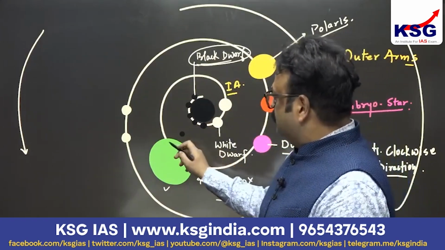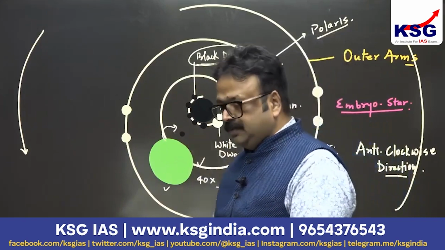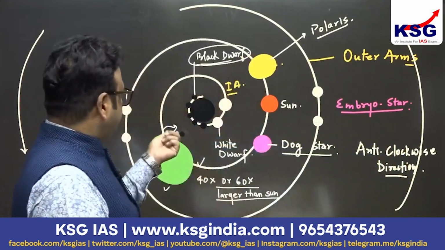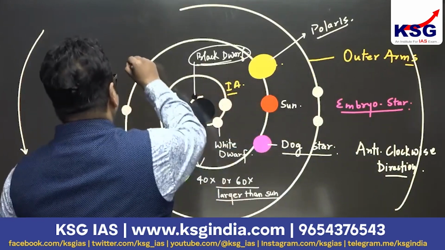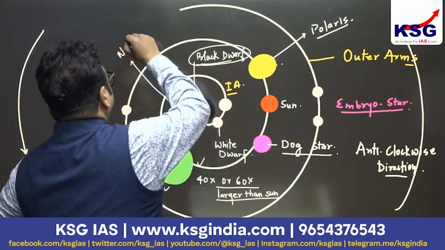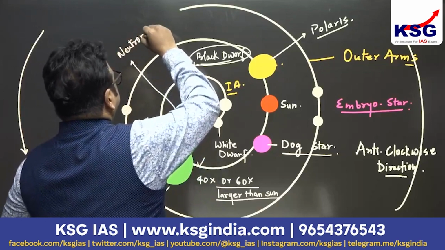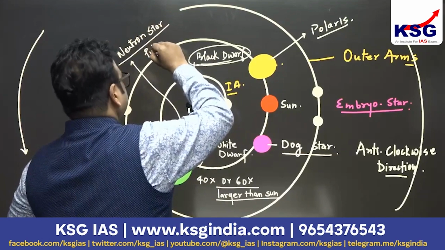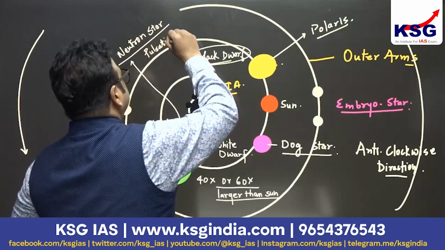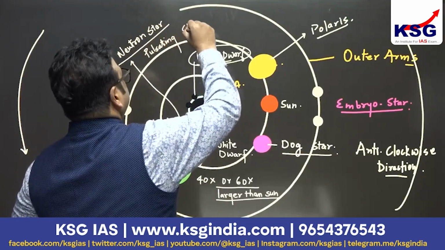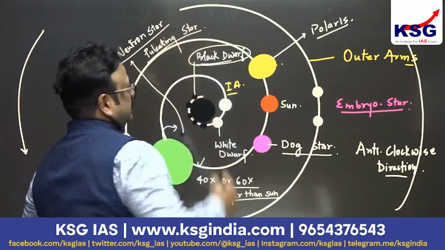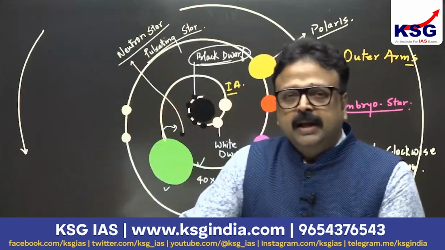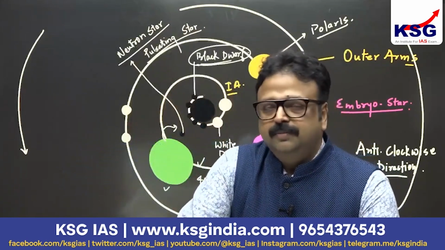And when this massive star is going to collapse, it will form a supernova, and then the supernova becomes a neutron star. So it is creating a neutron star, that is also called a pulsating star. Pulsating star. Fine. So this is a typical structure of a galaxy.